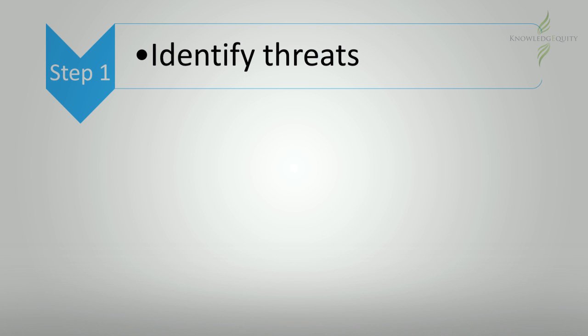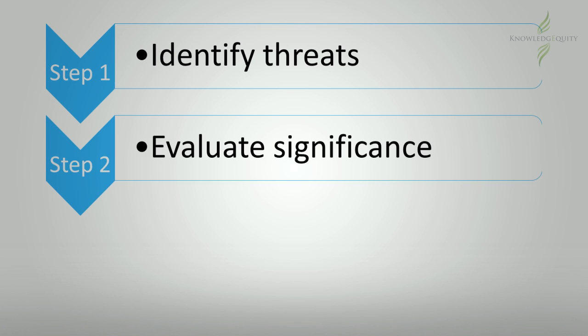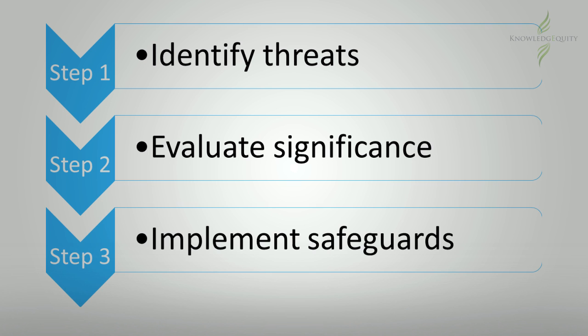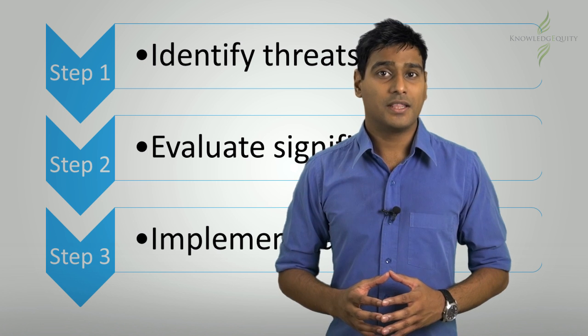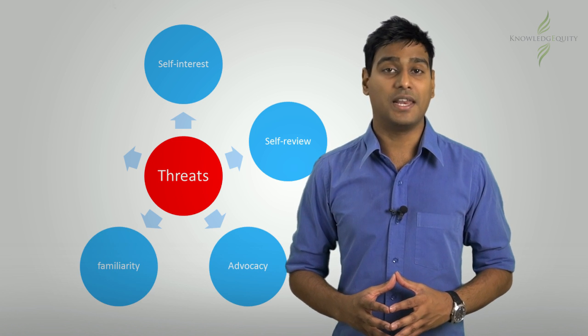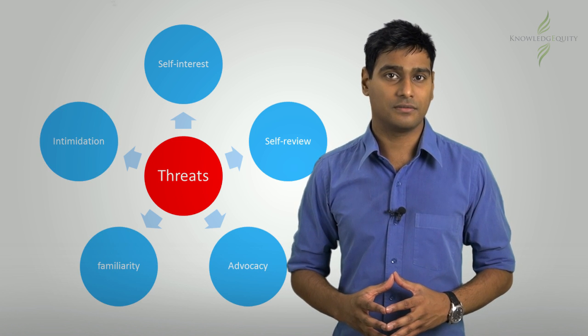The conceptual framework approach comprises 3 steps. These include: identify the threats to the fundamental principles, evaluate their significance, and implement safeguards to reduce the threat to an acceptable level. There are 5 threats to the fundamental principle. These include self-interest, self-review, advocacy, familiarity, and intimidation.